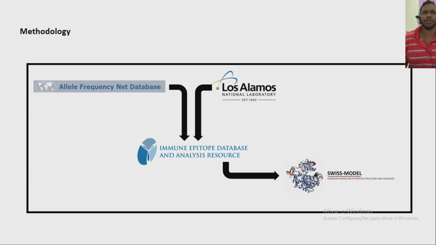HLA-1 allele variability and predominance in the Brazilian population were determined using the Allele Frequency Net database, and epitopes within the GAG region were identified using the Immune Epitope Database. The Swiss-Model program was used to model the structure of GAG-encoded proteins using the epitope with the best identity value.